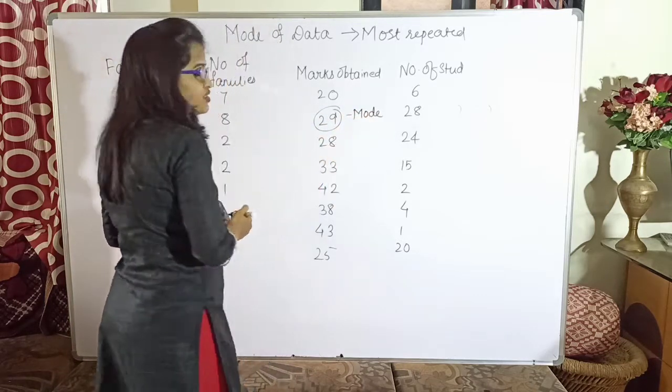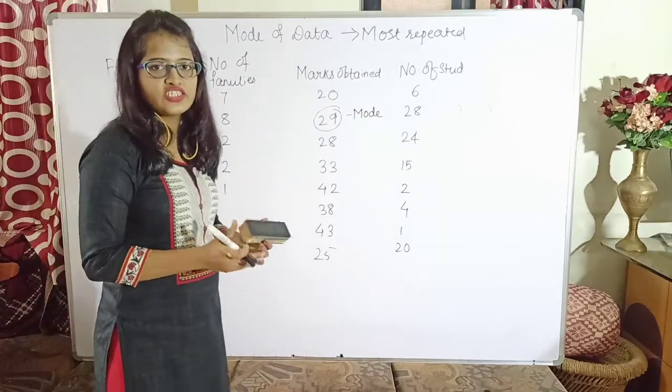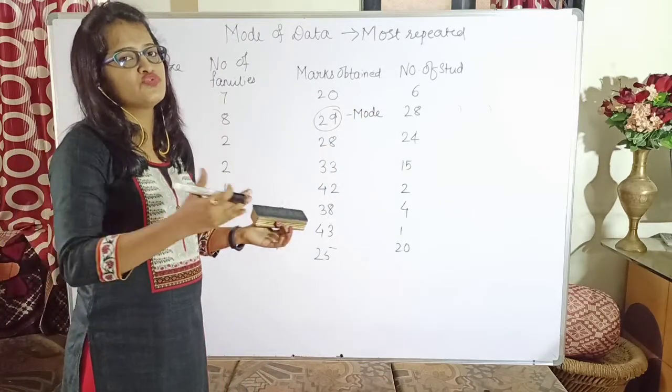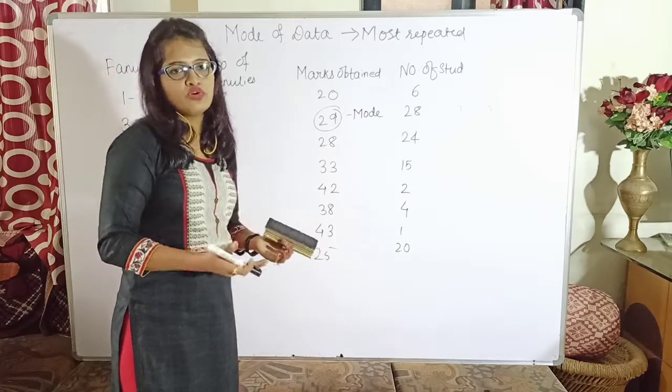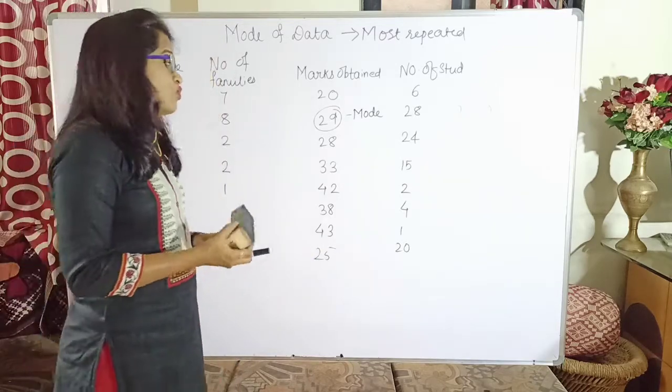So in ungrouped data it is very easy to locate. Just check the frequencies; the value with the highest frequency will be the mode. It can have more than one mode also.